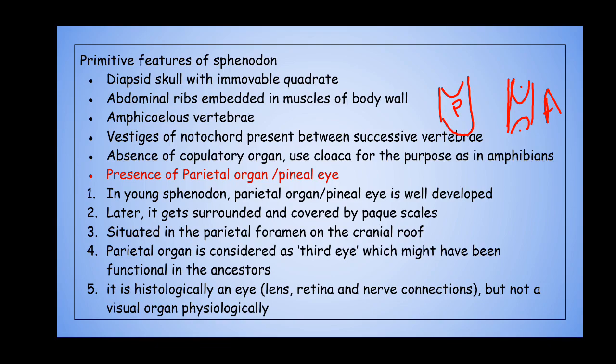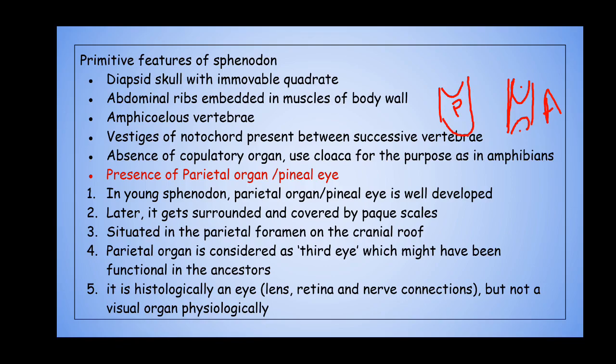So vertebral column is there, but vestiges of the notochord can be seen between two vertebrae, between their centra. That is also a primitive feature.